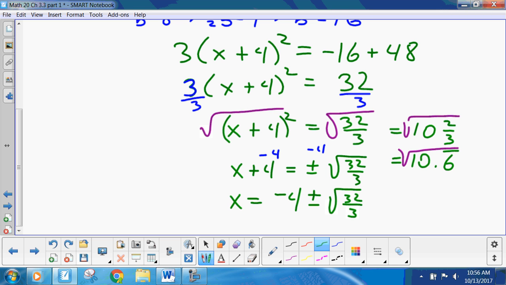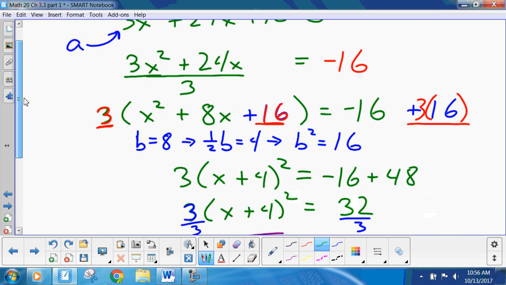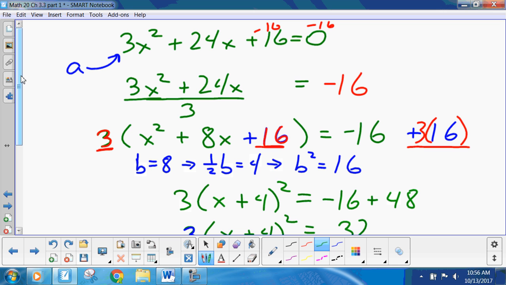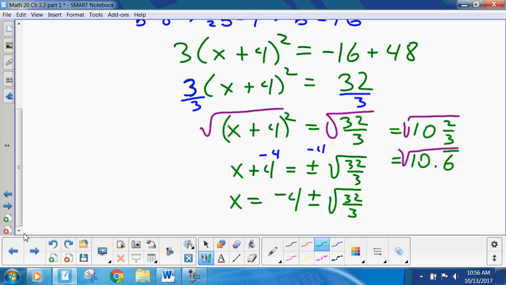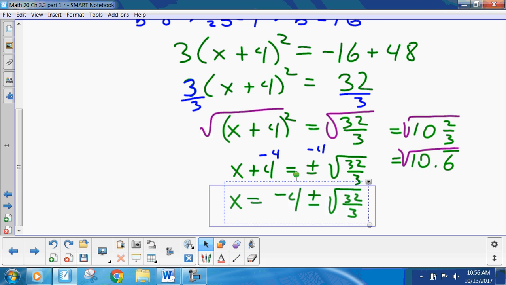Okay? Now, I want you guys to pause for a moment and look at this, because this a value, the number in front, screws everything up. Now, if I could have factored 3 out of everything, I'd just divide both sides by 3, but 16, I can't divide by 3. So I'm kind of hooped. So this is the nasty one. I factor out a 3, and then I add 3 times 16 to both sides, and then I solve. Okay? So far, so good? All right, now I want you to look at this. Make certain you understand it, because there's one last little thing I got to talk about.